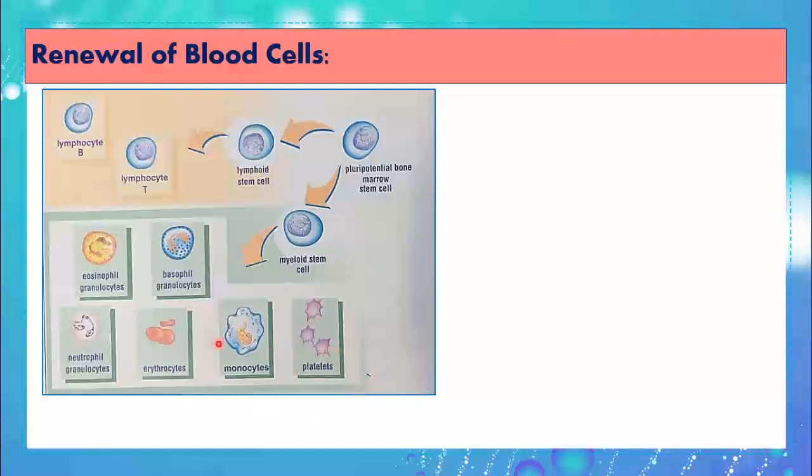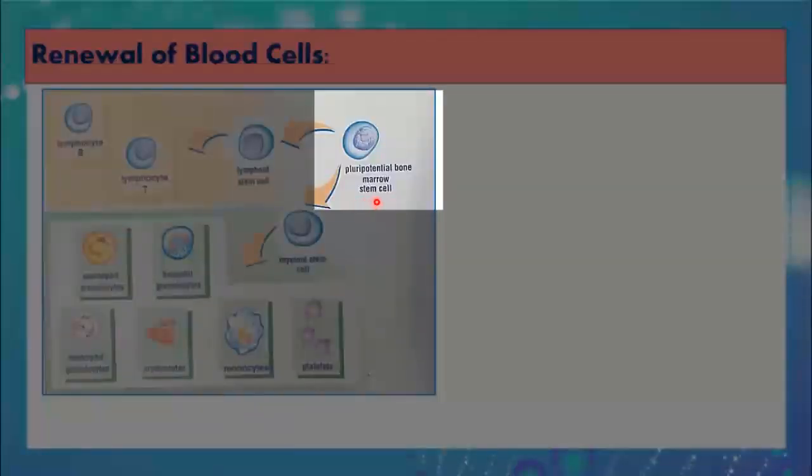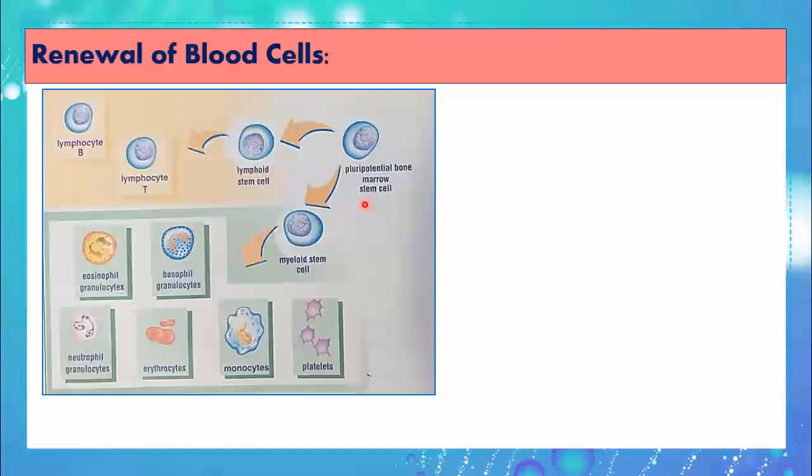So how are all these cells renewed? Where do they come from? Follow the arrows backwards to find the origin of these cells. Now, after following the arrows, you can find that all these cells come from one cell called a stem cell. So, how are these cells renewed, or where do they come from? They come from one cell called stem cell.